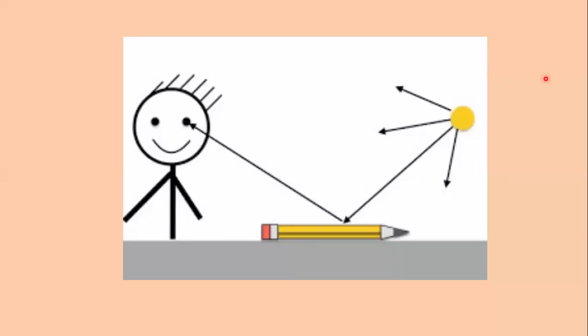It is called reflection. So reflection is the phenomenon which enables us to see any object with the help of light. If there is no light around us, we are not able to see any object.